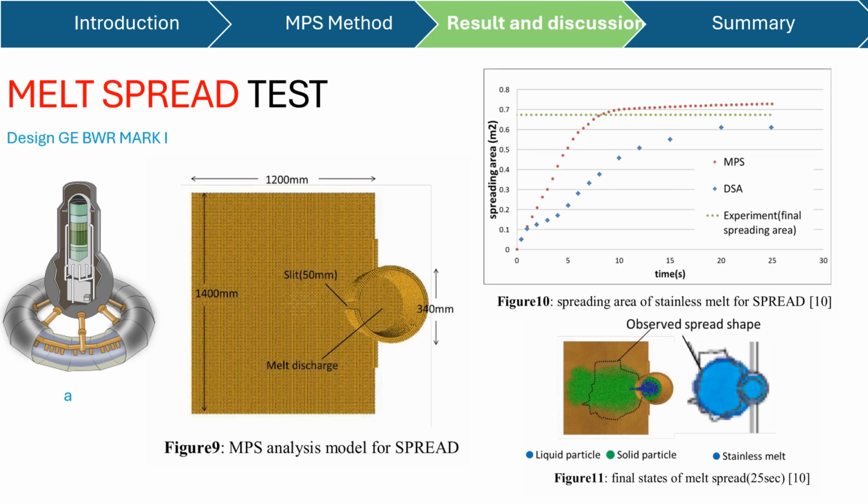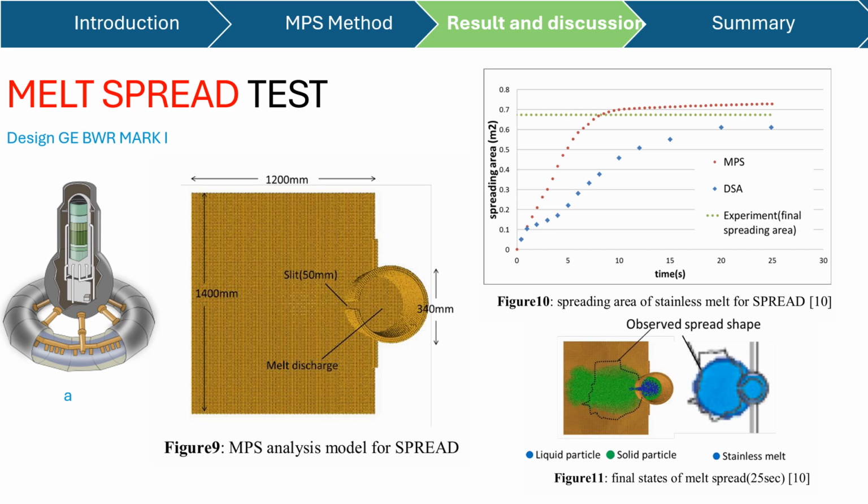now is the melt spread test. Also, the design is BWR Mark 1, like previously. And in figure 9, we can see the MPS on this model for spread. So we have the tube, and we also have a slit, but it's like 3D. So the slit as the gate will spread the melt inside the tube, and we can see in figure 11 how it spreads. It's the final step of the melt spread in 25 seconds.